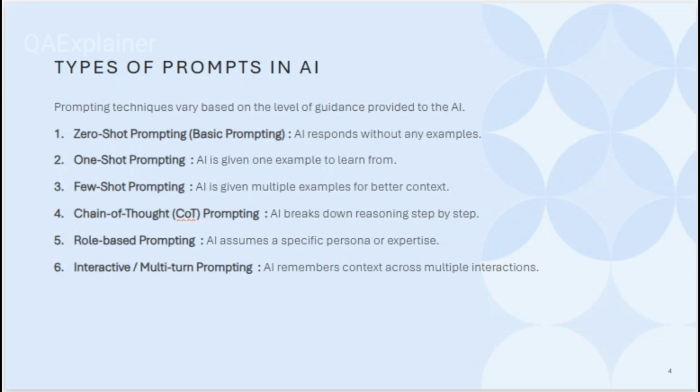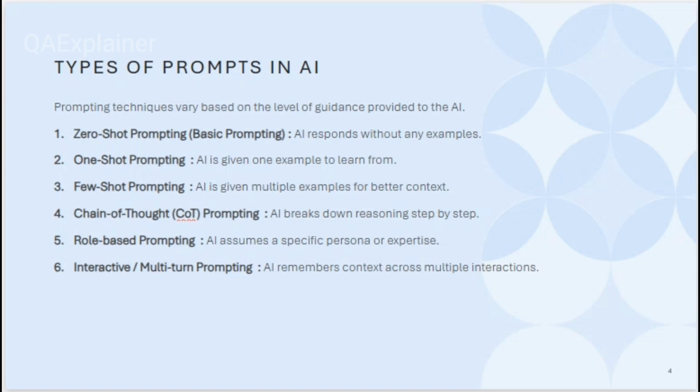Then we have role based prompting. Here the AI assumes a specific persona. Different kinds of role based models are there. ChatGPT, for example, you use for writing good content daily, or generating proper images.